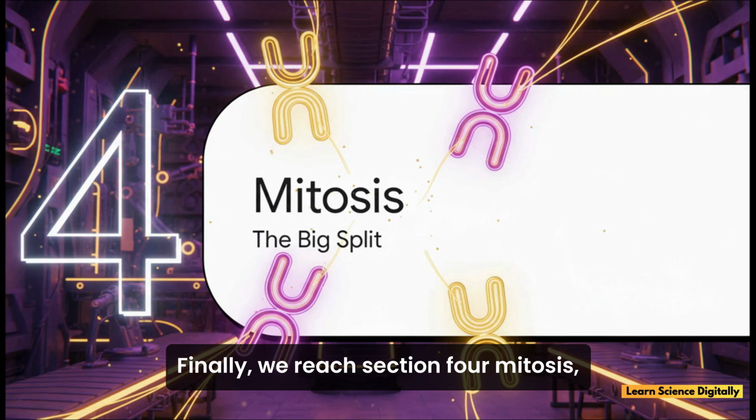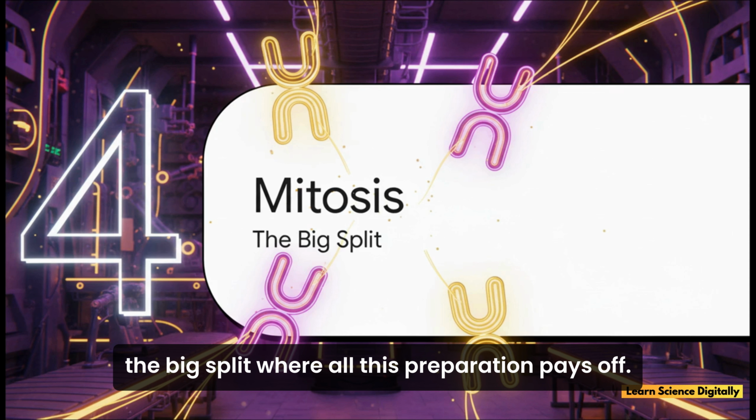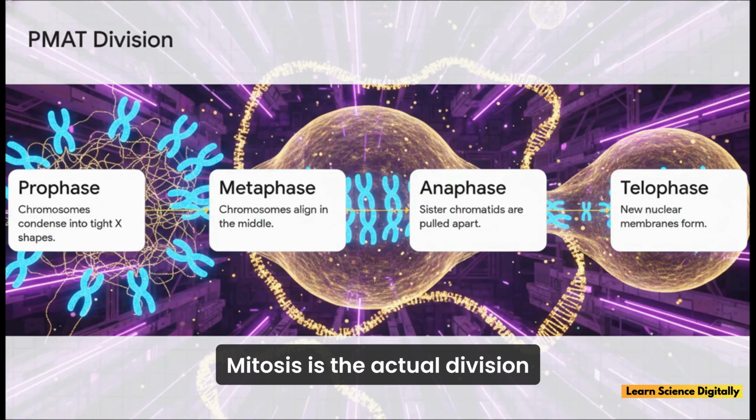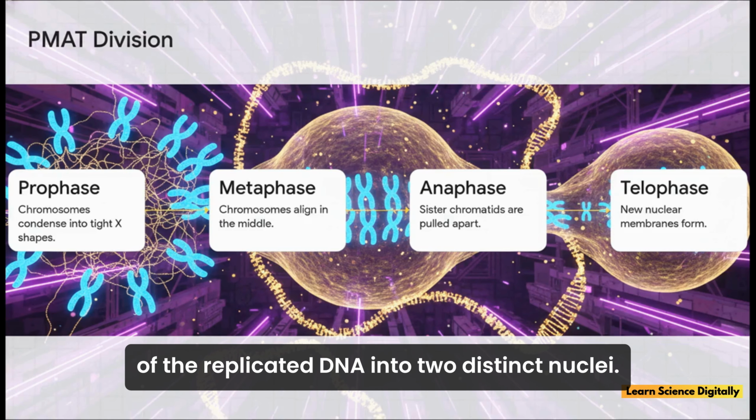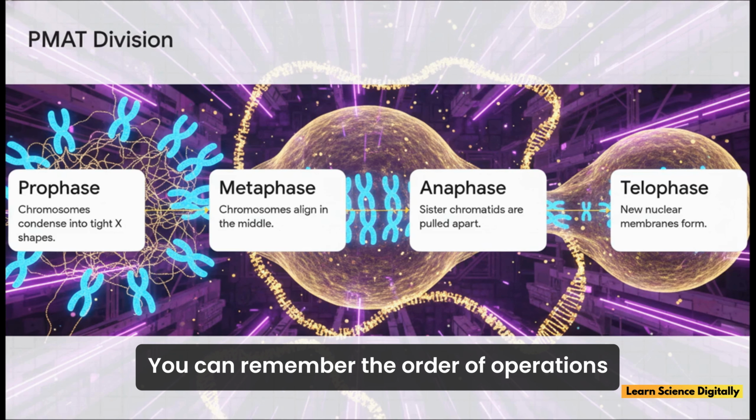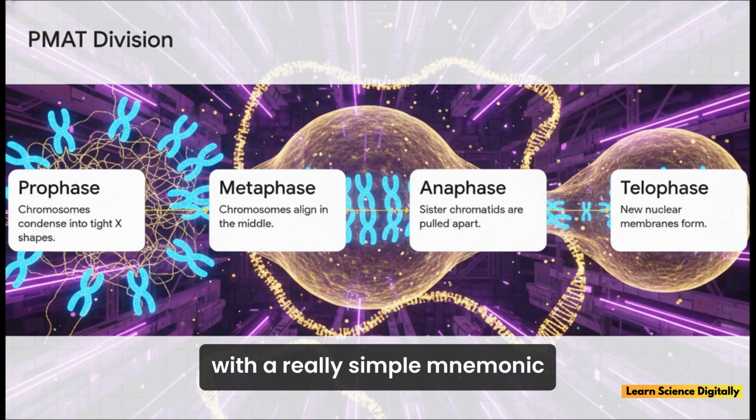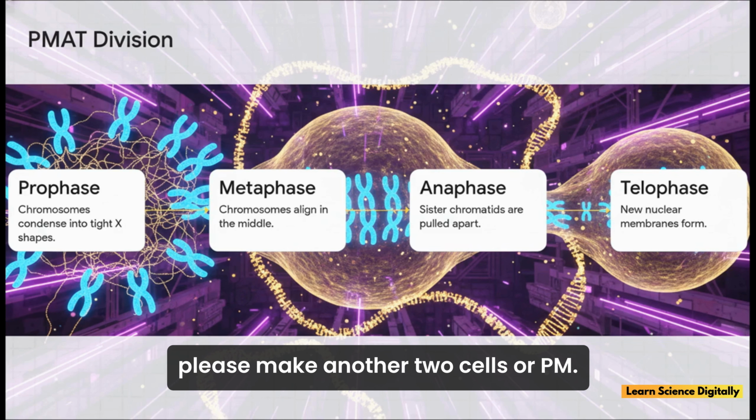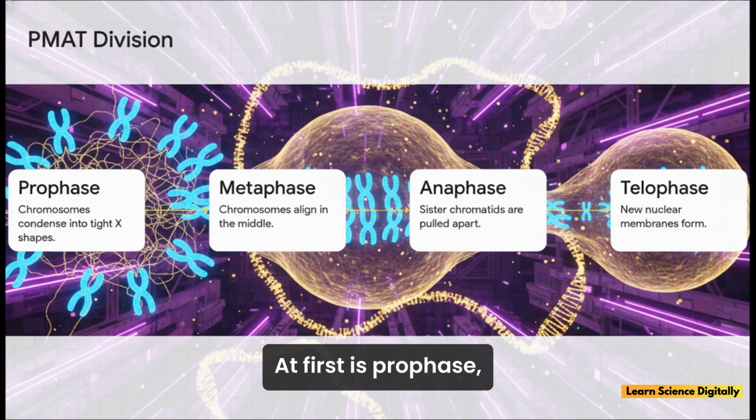Finally, we reach Section 4, mitosis, the big split, where all this preparation pays off. Mitosis is the actual division of the replicated DNA into two distinct nuclei. You can remember the order of operations with a really simple mnemonic. Please make another two cells, or PMAT.